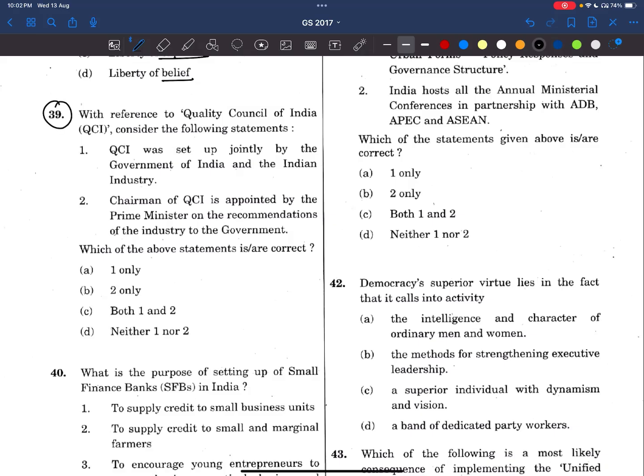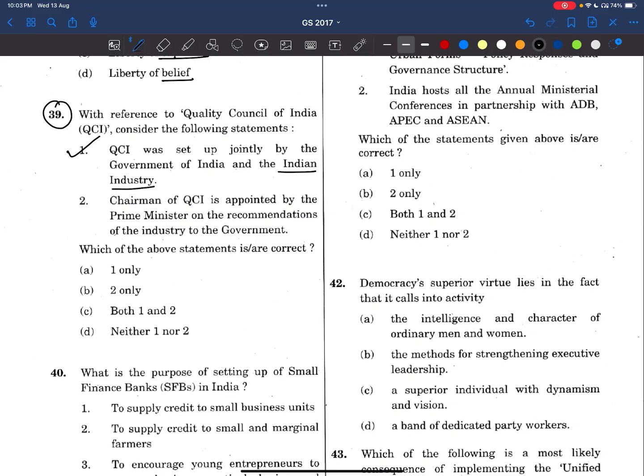Now, coming to 39th question. With reference to Quality Council of India, QCI, consider the following statements. QCI was set up jointly by Government of India and Indian industry. See here, friends, if we don't know about these statements, please try to avoid these type of questions. Because this is correct. It is about Indian industry.